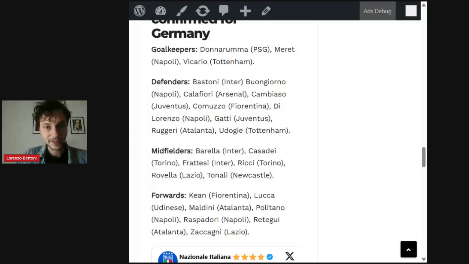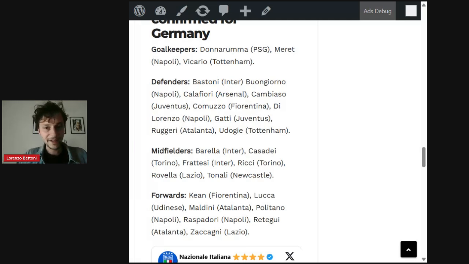No goals, no assists, and no Champions League game started. So it says a little bit that he hasn't been a regular starter at Atalanta in the first 3 months of the year, but it doesn't take away the fact that he's a very promising and very good left back, and he's going to compete with Udogie for a starting spot against Germany.